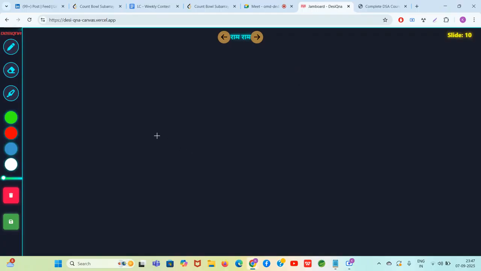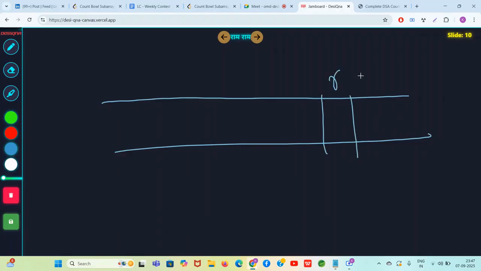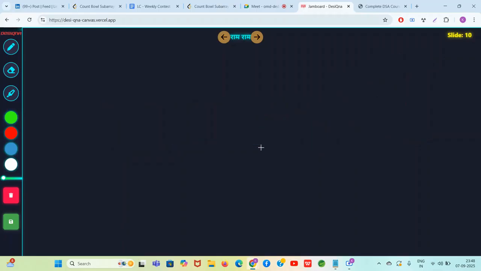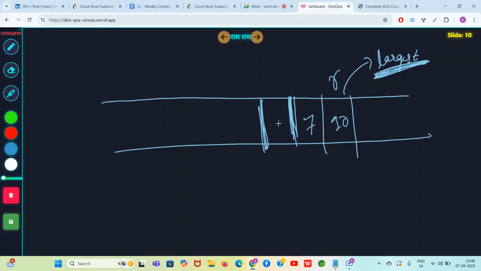So if this is your index R, and this has to be the largest element of the subarray, let's try to imagine some scenario. 10, 8, and then 9. Okay, let me write something like 10, 7, 8, then 9, then 11, then 12.